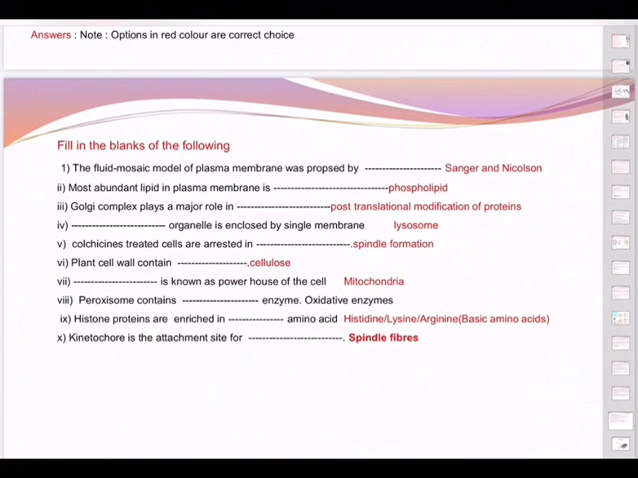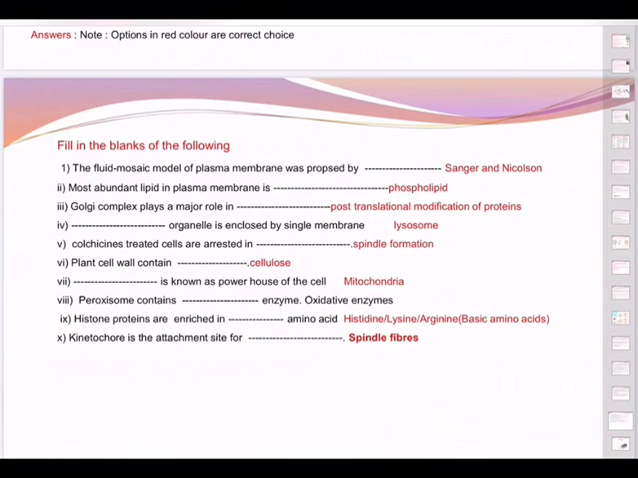Plant cell wall, of course, is a very common expected question. Cellulose. Cellulose is present in the cell wall. And powerhouse of the cells, just now I said, another expected question, mitochondria. And peroxisome contains, as the name itself says, oxidative enzymes, the enzymes that help in oxidation, and particularly in the digestive system, this comes. And histone is a protein, and it is enriched with the basic amino acids like histidine, lysine, and arginine. You must remember it as HLA, histidine, lysine, and arginine.